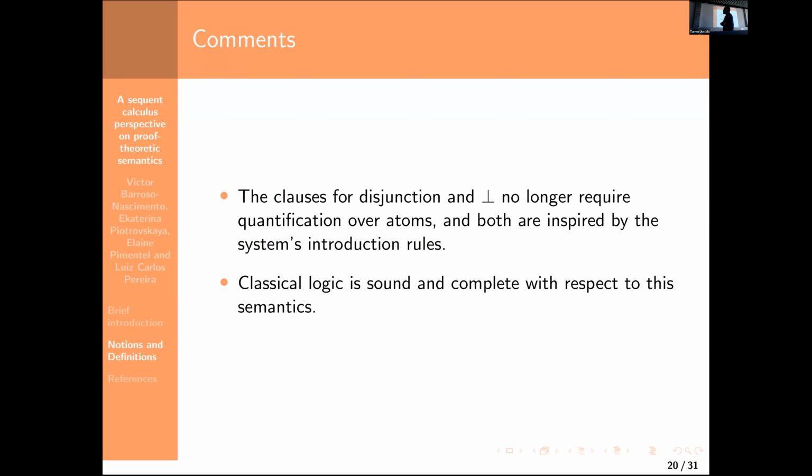This is in fact a semantics for classical logic. We have soundness and completeness results. The clauses for disjunction and bottom no longer require quantification over atoms. I did not mention this, but I have to not only define disjunction in terms of elimination and bottom in terms of explosion, but I also have to use atoms to make the definitions inductive. This is no longer necessary here because we don't have quantification over atoms anymore. And again, this is the semantics for classical logic.